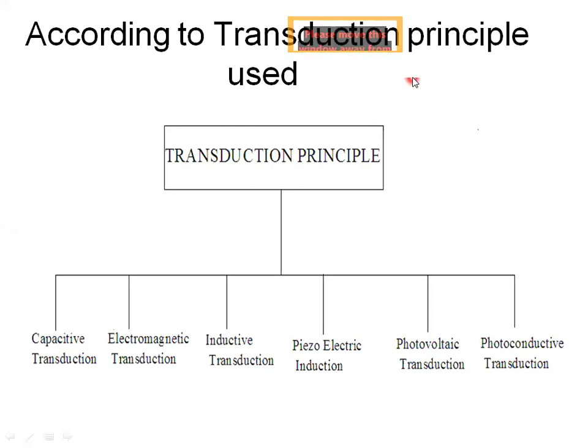Now next is the classification according to the transduction principle used. The types are capacitive, electromagnetic, inductive, piezoelectric, photovoltaic, photoconductive. There are a number of transductions, but mainly we are using capacitive, inductive, and resistive methods.